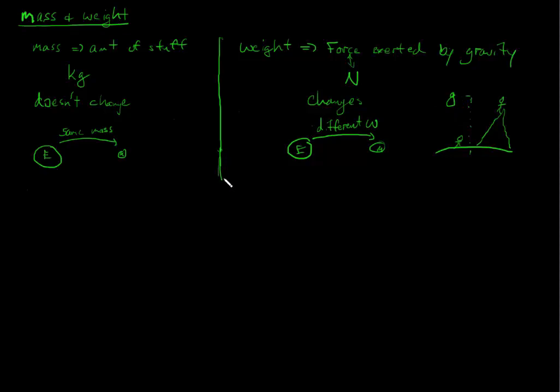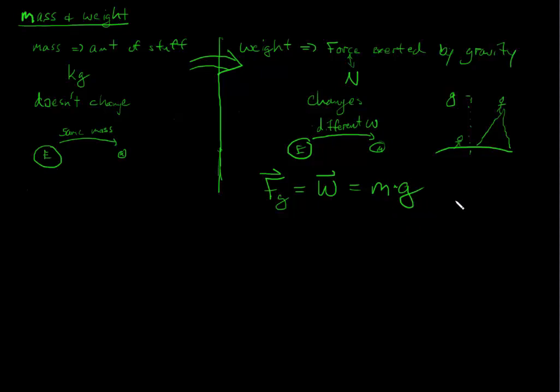All right. So these are related. Your weight depends upon your mass, but mass doesn't depend on weight. Weight depends on two things: your mass, and where you are. So we define weight as the force of gravity being exerted, and we write it with a big W. It's always equal to your mass times the gravitational pull, and that g depends on where you are.